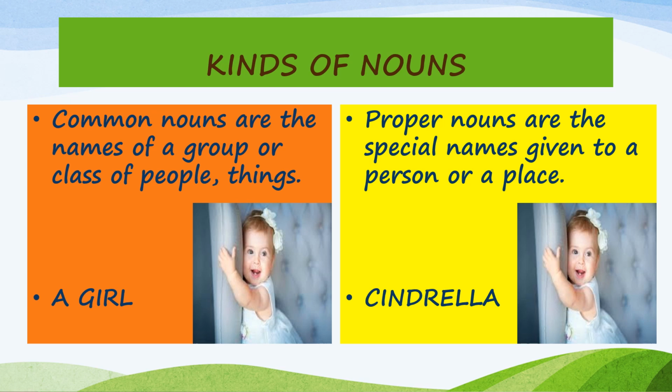So proper noun is the specific name given to something and common noun is the general name given to a group of anything. We can take second example like school. A school is a common noun. We can call any organization as a school. Whereas St. Patrick's High School, if I say, that is that specific high school. We cannot tell other school as St. Patrick's, right? So a common noun is a school and a proper noun is St. Patrick's School. Am I clear, children?